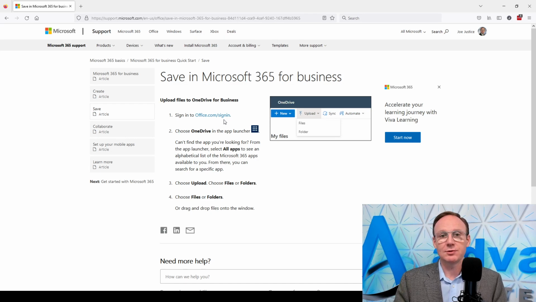You can go to your app launcher here, which is this little icon, and you click on that, and you can upload files manually. So the previous article is all about creating files. This is about uploading files in case you have files currently on your hard drive that you want to make available on OneDrive in the cloud. Now, what's the advantage to the cloud? Well, there's a lot of huge advantages to having things in the cloud. So, you've got to consider basically it's backed up, it's stored on the data center, it's not on your local computer.